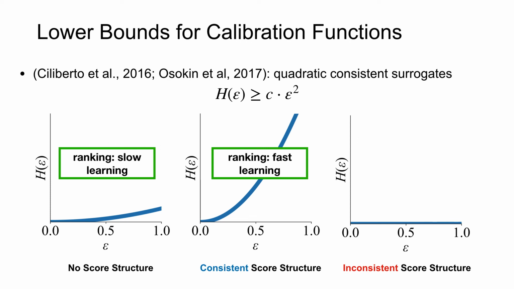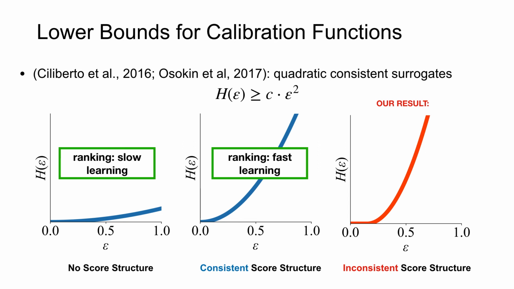At the same time, putting restrictions on score functions can lead to inconsistent surrogates for which only trivial lower bounds were available. Our main result is a generic non-trivial lower bound for the inconsistent case, which is a truncated quadratic function shifted to the right. This result shows the trade-off between the level of consistency and the learning speed.